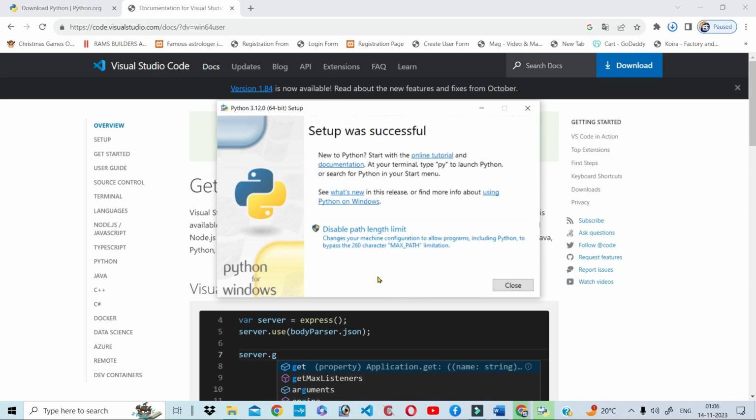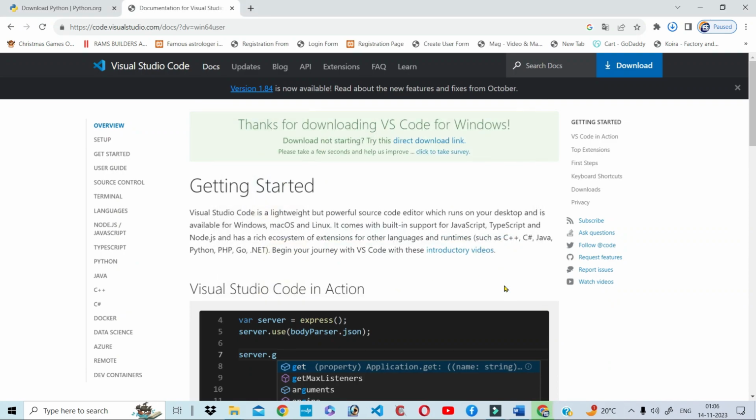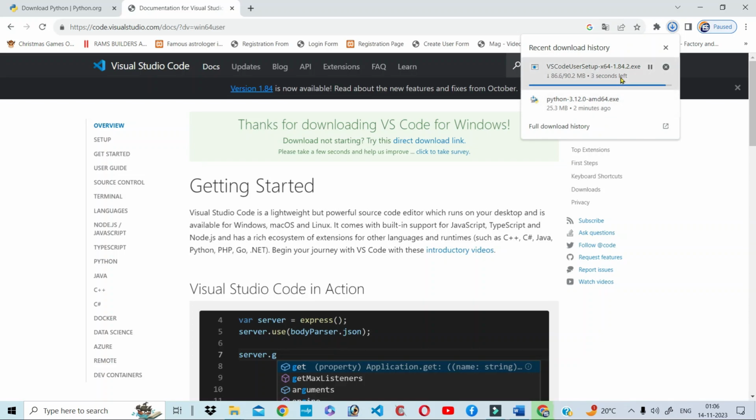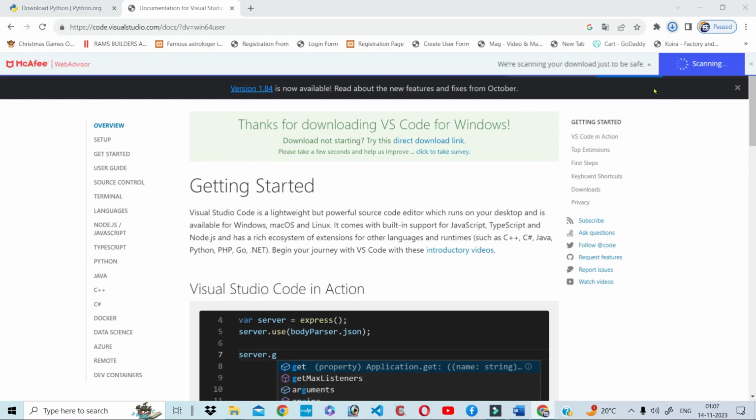Okay, Python is successfully installed and now close it. And you can also see here your VS Code is downloading. When your VS Code is downloaded, then you can easily install it like Python.